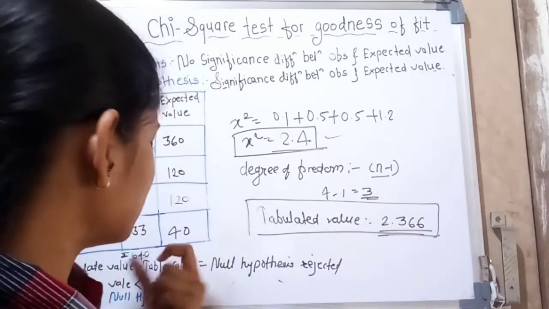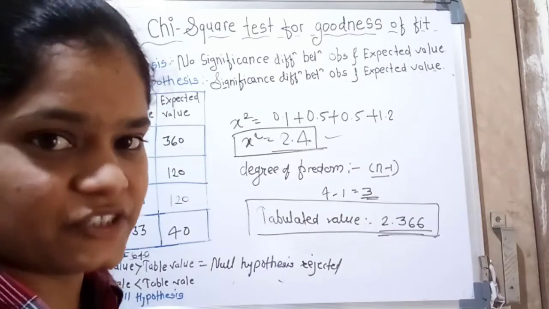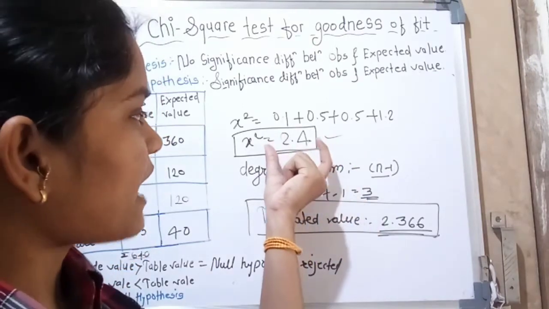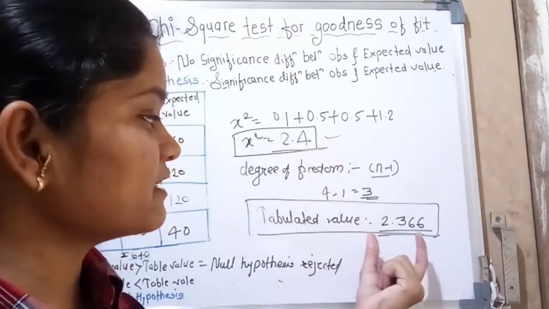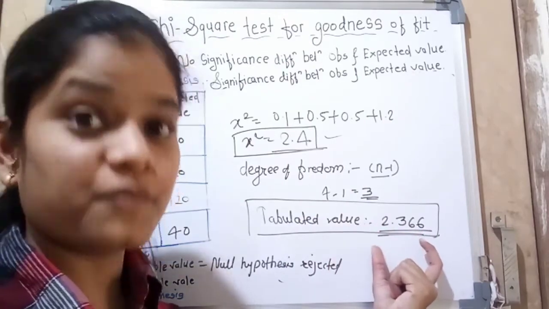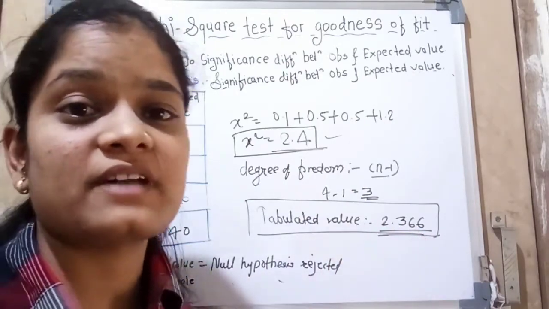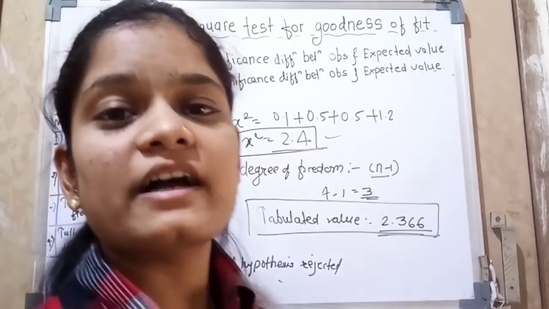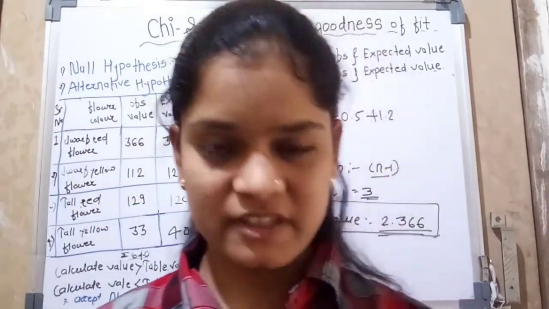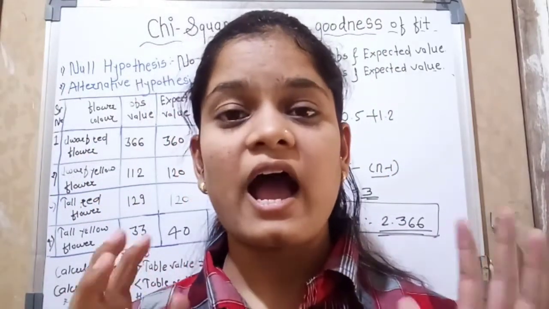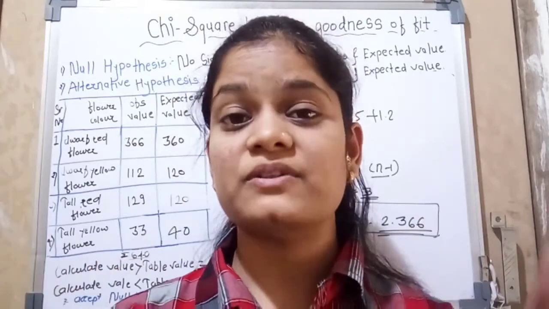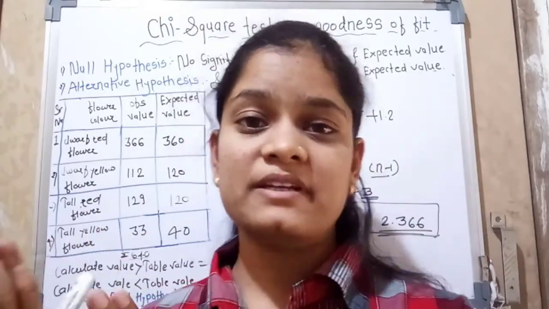So tell me, is your null hypothesis accepted or rejected? I told you that when the chi-square value is greater than the tabulated value, your null hypothesis is rejected. It means the alternative hypothesis is accepted. It means there is a significant difference between observed values and expected values.